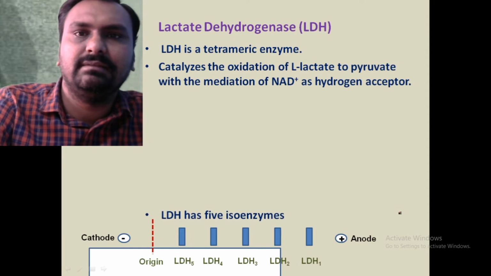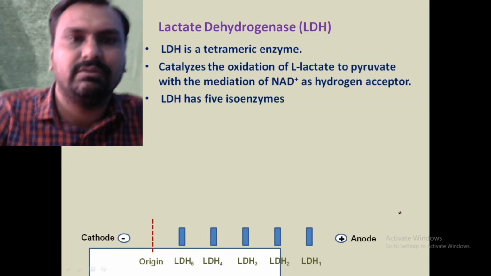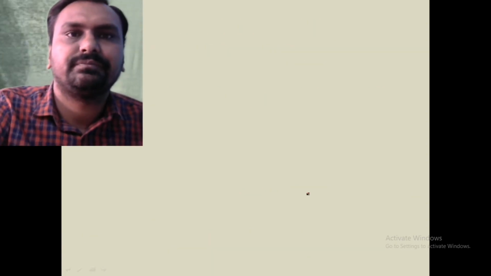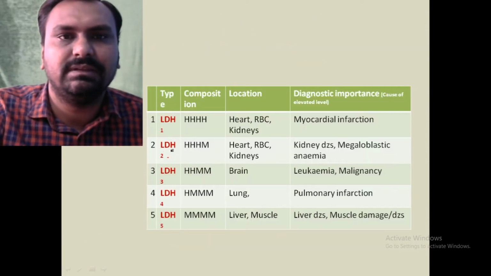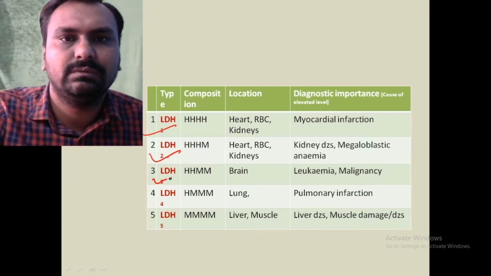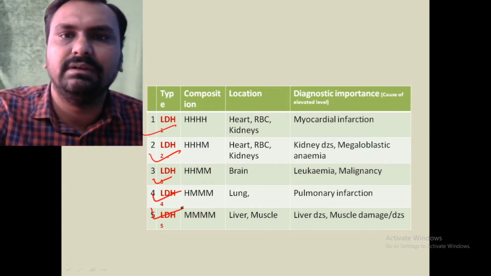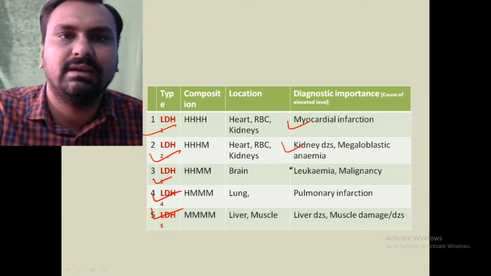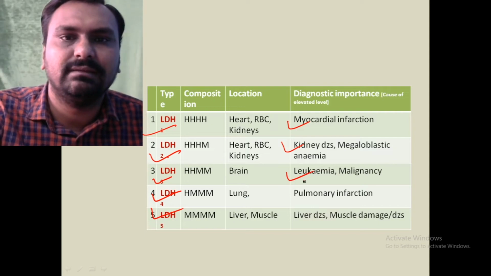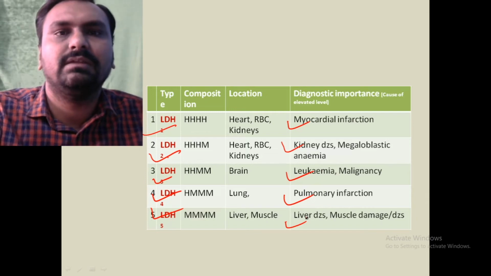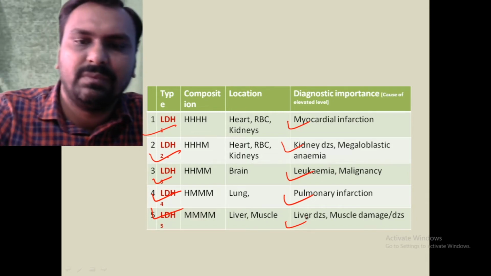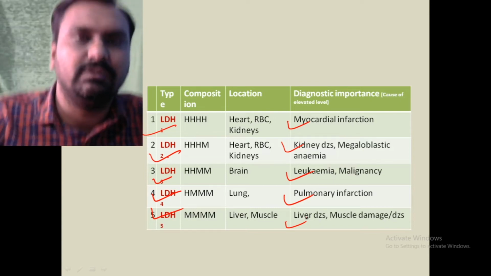So it is a tetrameric enzyme. It converts pyruvate to lactate. There are 5 isoenzymes, and LDH1 mobility is highest. LDH1 is present mainly in the heart, 2 in RBC, 3 in the brain, 4 in the lung, 5 in the muscle. So in myocardial infarction, LDH1 level is increased. In hemolytic anemia and megaloblastic anemia, LDH2 level is increased. In malignancy, LDH3. In pulmonary infarction, LDH4. In muscular dystrophy, LDH5 is increased. So that is about the different isoenzymes of lactate dehydrogenase.